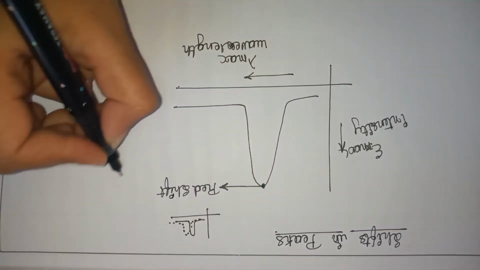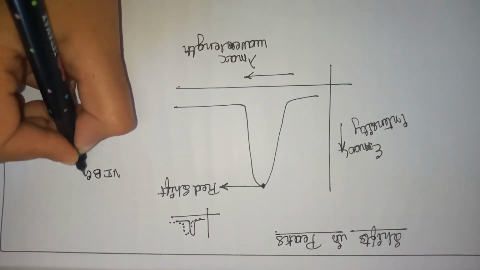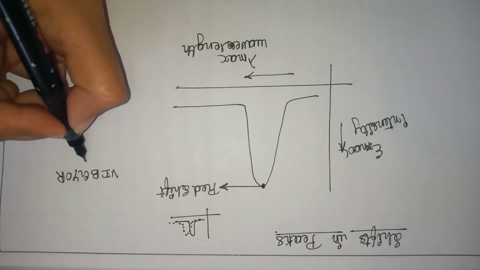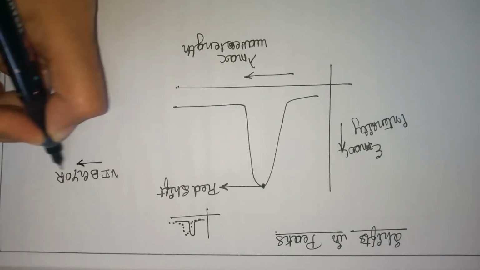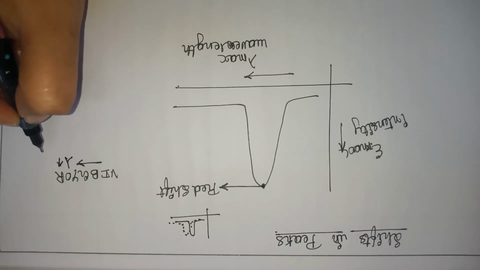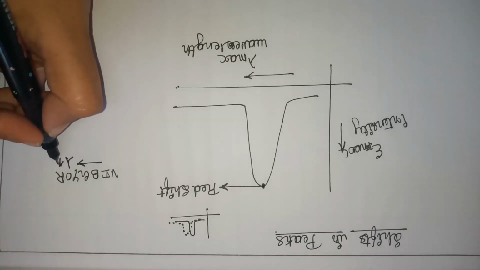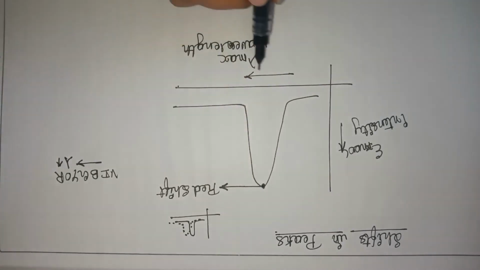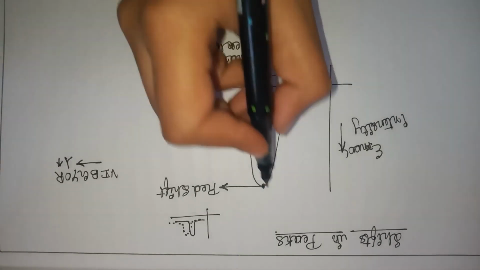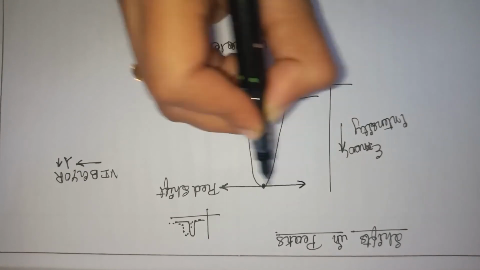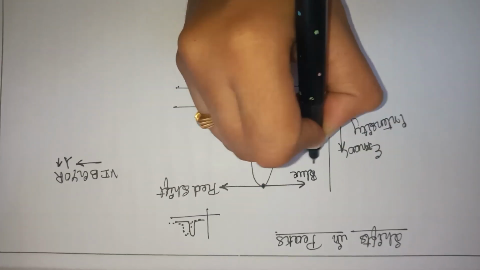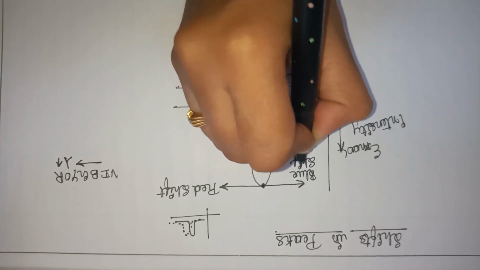In the VIBGYOR, the visible region, when we move from violet to red, the wavelength increases and the energy decreases. Hence we name it red shift, as the wavelength is increasing. If the wavelength is decreasing, then we call it blue shift.